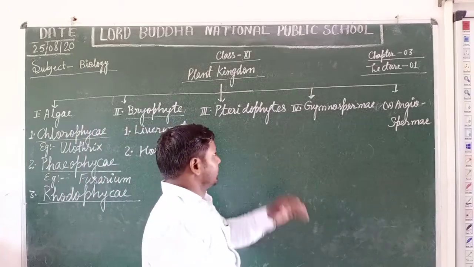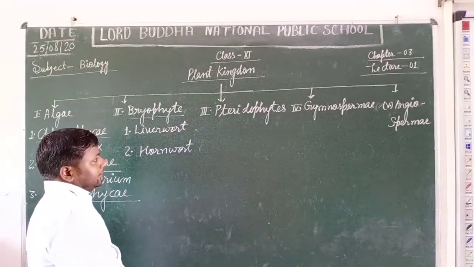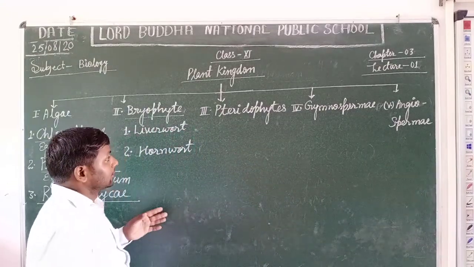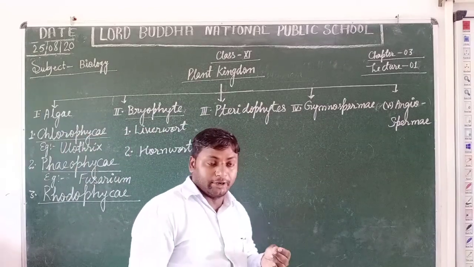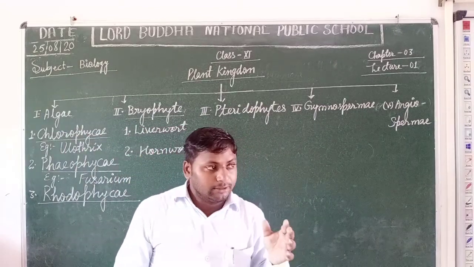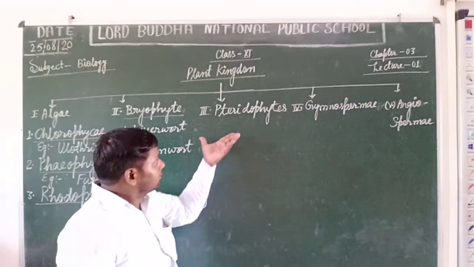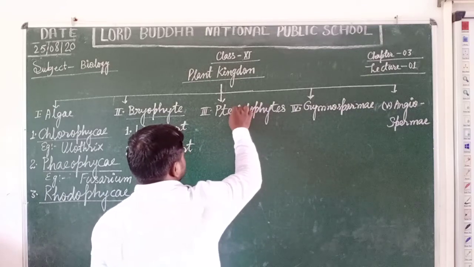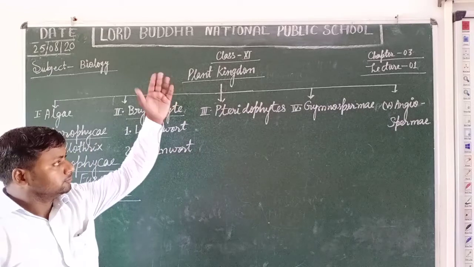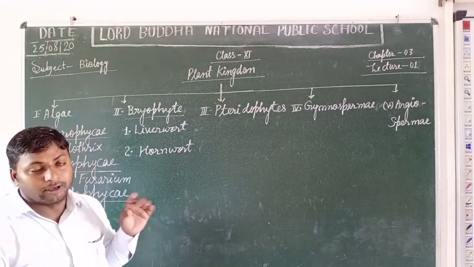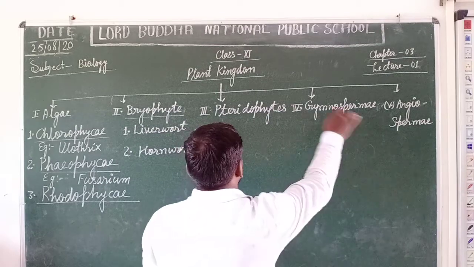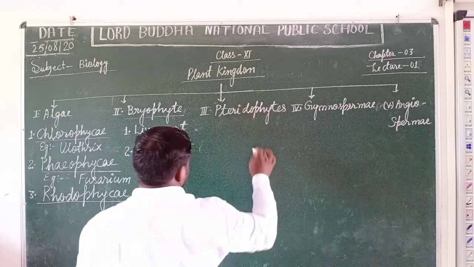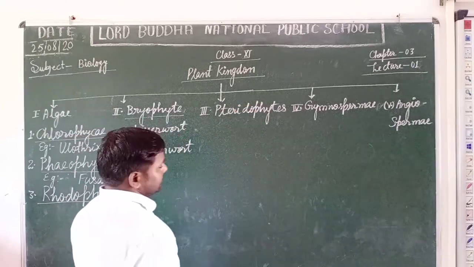Now students, we are going to the very vast division of the plant kingdom, the Pteridophytes. Pteridophytes is a very big division of kingdom Plantae because it includes more than 2.5 million known species, and they are further classified into four classes.